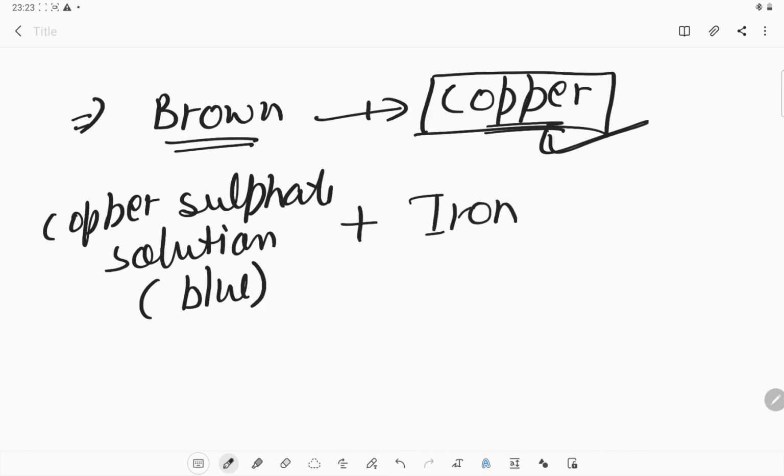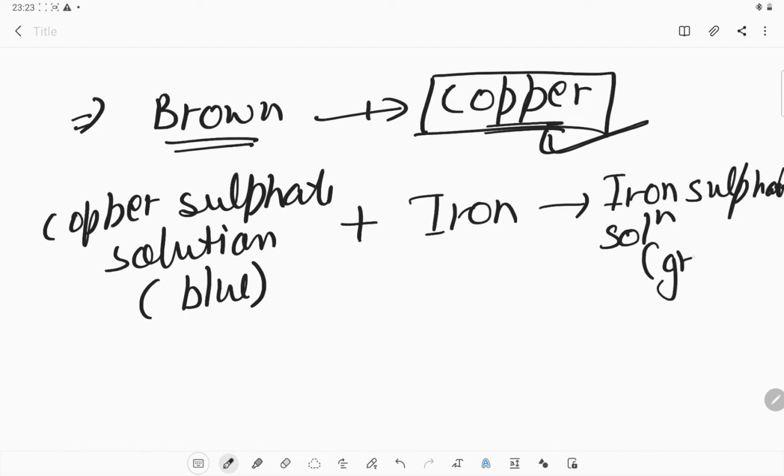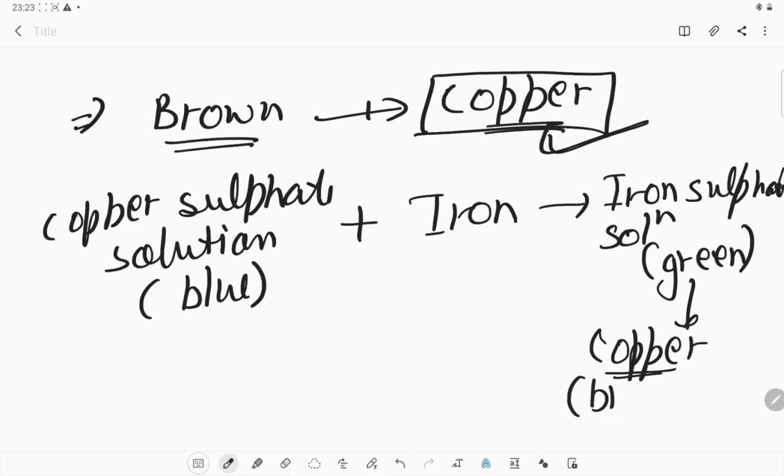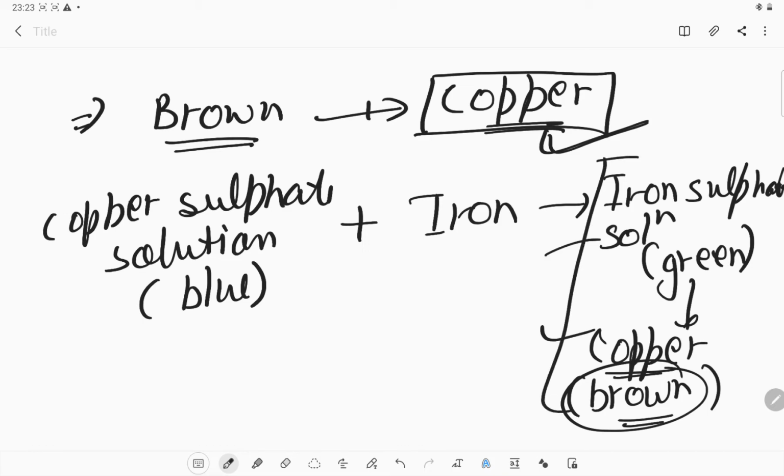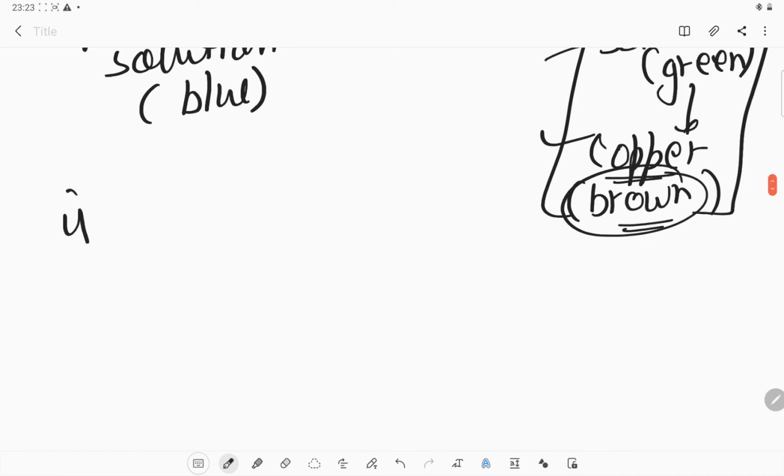Now we have added some iron into it, in the form of blade or nail. Now what do we get? We get iron sulfate. This is the iron sulfate solution, and it has changed the color of the complete solution. It has become green, and in the end we get copper, which is the brown deposit or brown cover on the nail. So that brown color is the copper. All these are new substances which form, and if we form a new substance, that means it is a chemical change.